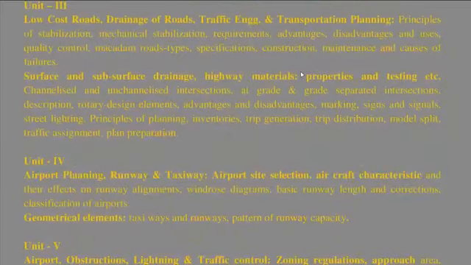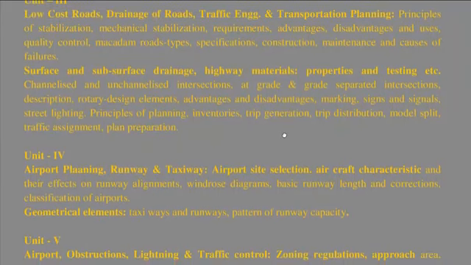This was all about the design prospect, and if we move to the third unit, it contains low cost roads, drainage of roads, and various traffic regulatory operations or the equipment that is used. For example, low cost roads are generally constructed under the Pradhan Mantri Gramin Awas Sadak Yojana, and we also study how to stabilize the road using locally available material, and how we can maintain and increase the life of the road. Along with it, traffic engineering and transport planning is also added.